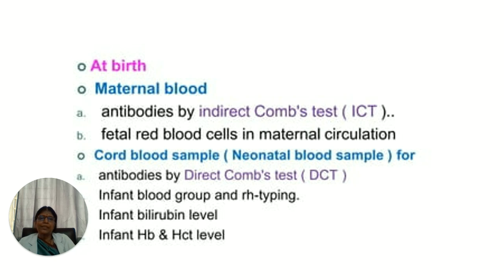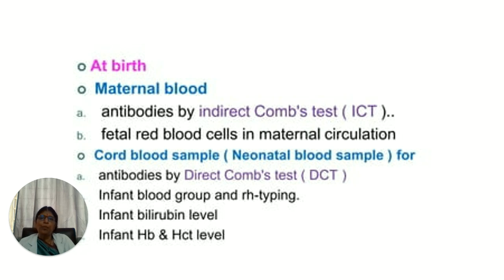fetal red blood cells in maternal circulation. If you want to quantify, you can do the Kleihauer-Betke test. Then cord sample: for all Rh negative mothers who are delivering, the cord sample should be collected, and this should be tested for direct Coombs test, the blood group and Rh typing of the fetus, then the bilirubin level, the infant hemoglobin and hematocrit level.